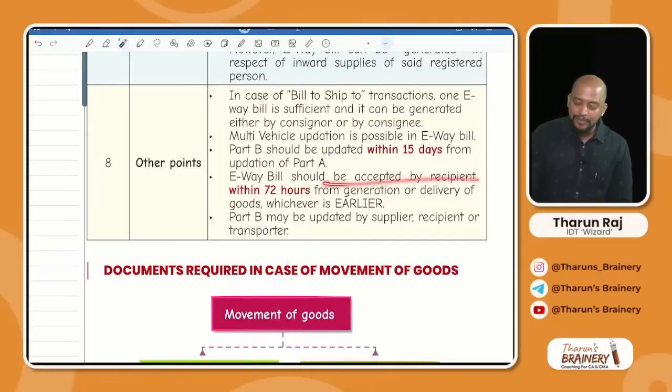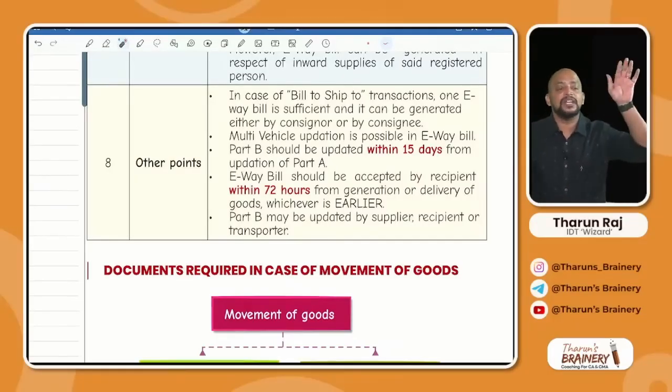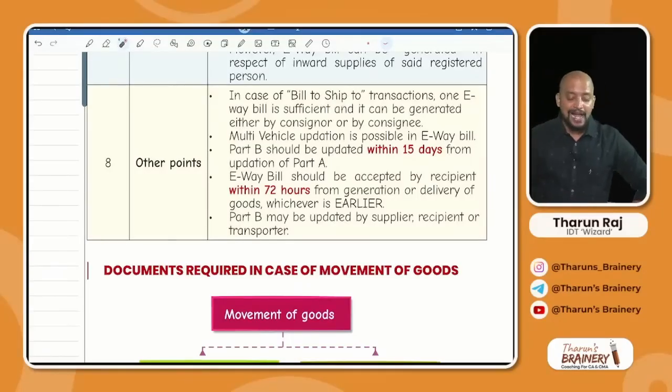Then e-way bill should be accepted by the recipient within 72 hours of its generation. So I generated the e-way bill. You are my recipient. You should accept or reject it. If you are accepting it, which means I have made sale to you. You understood? If you are rejecting it, which means I have not made sales to you. Means I made sale to some other person, but I am raising invoice to you. You got it? So that's why e-way bill should be accepted within 72 hours from its generation or delivery of goods, whichever is earlier.